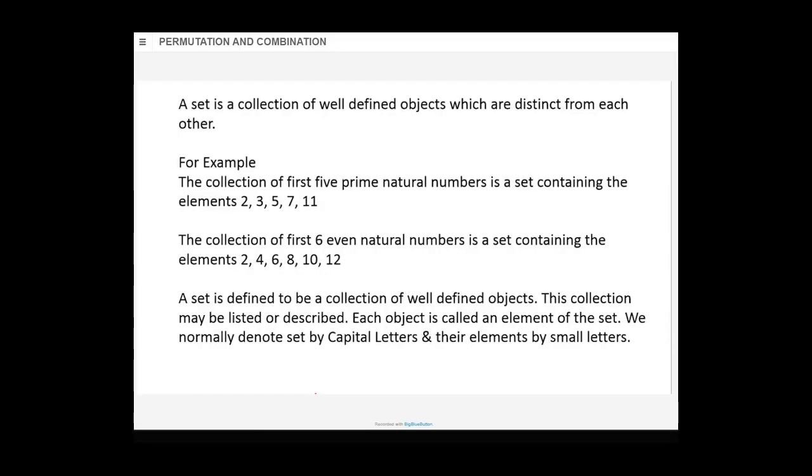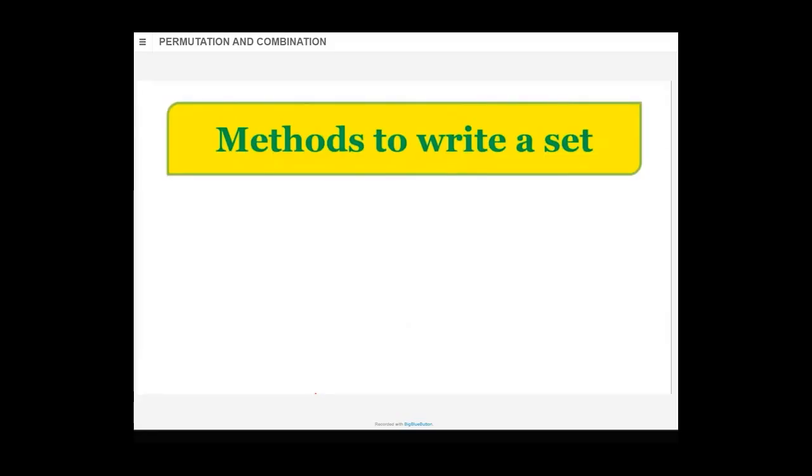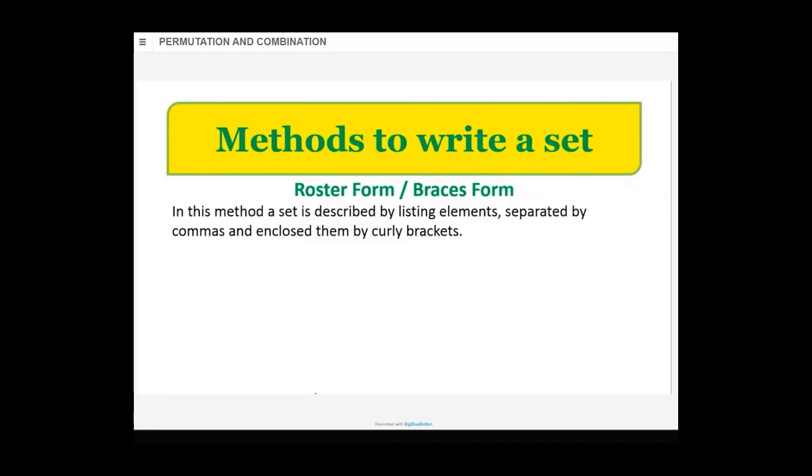Let's move further. Method to write a set. You can write a set in 2 ways. Just now we saw listed or described. So the method is called roster form or braces form. Roster or braces form. What happens here? In this method, a set is described by listing elements. By listing. Not describing, you will be listing them.